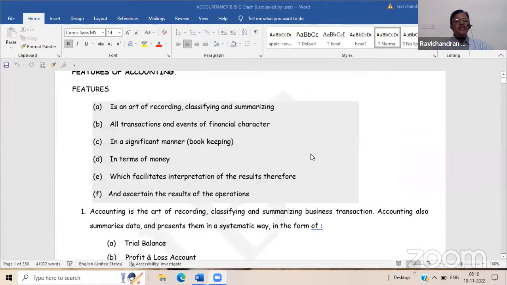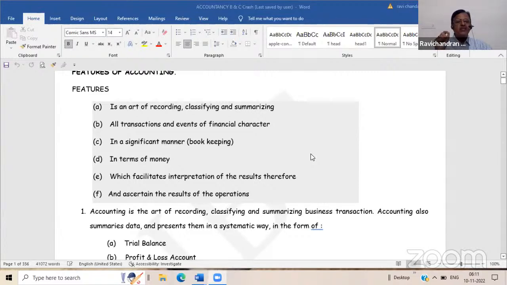There are certain features of this accounting. It is an art of recording, classifying, and summarizing, what I have already told, all transactions and events of financial character. Most important: in accountancy, only those transactions which can be expressed in terms of money, that is financial character, can be recorded.